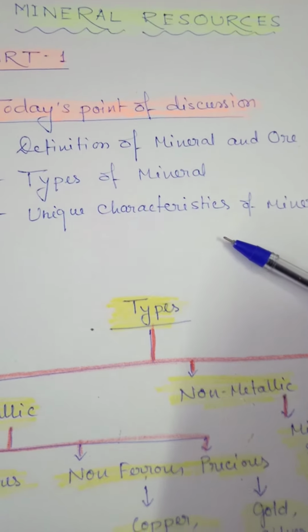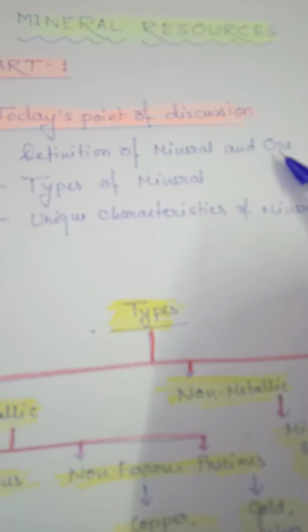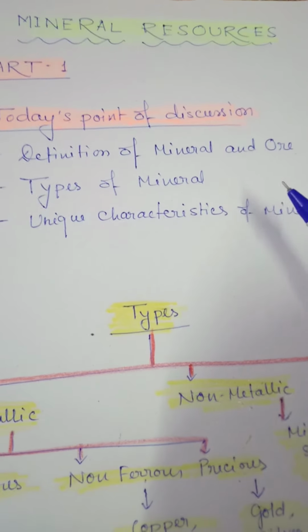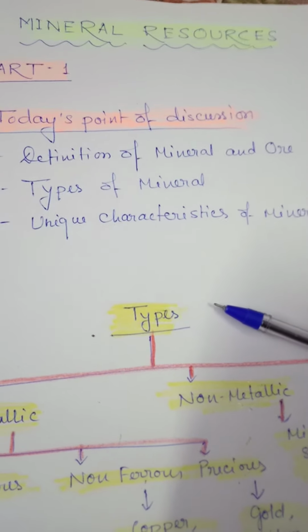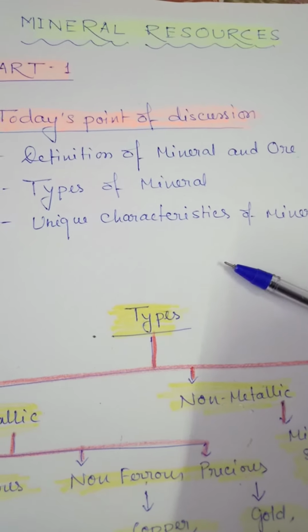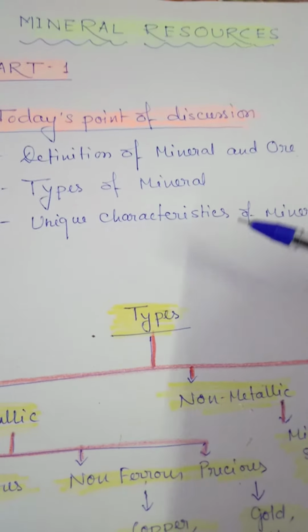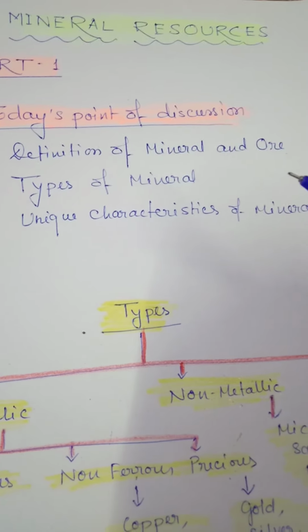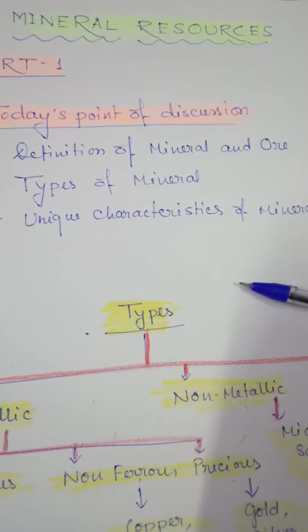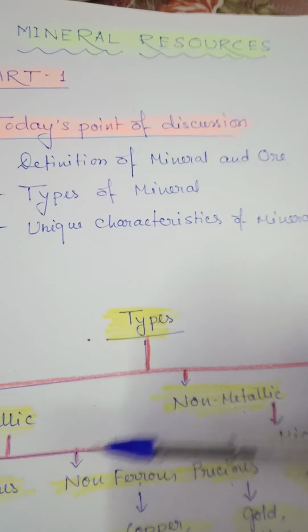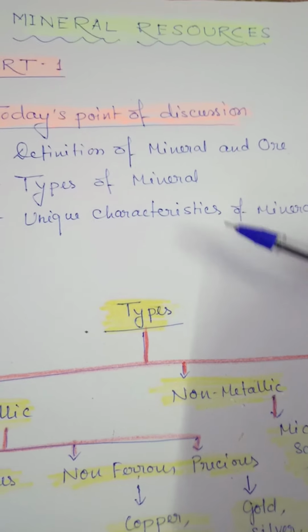In the peninsular part, the Deccan Plateau, we can see maximum minerals, as well as in the Chotnagpur Plateau, which is known as the storehouse of minerals. We can get mica, coal, bauxite, manganese, and all the minerals are present in the Chotnagpur Plateau.